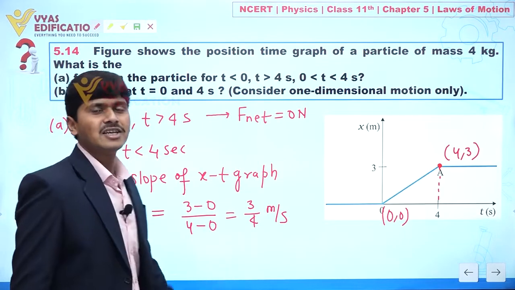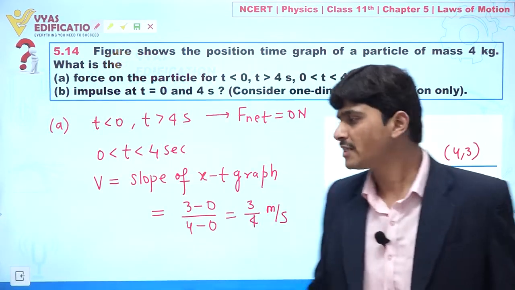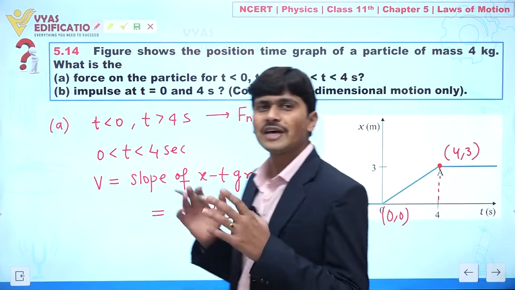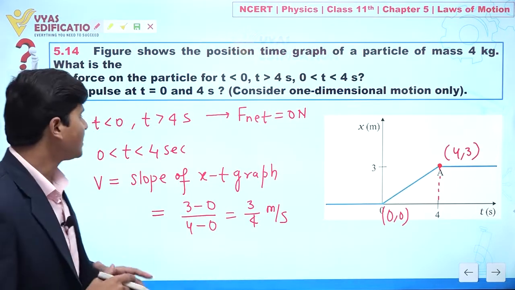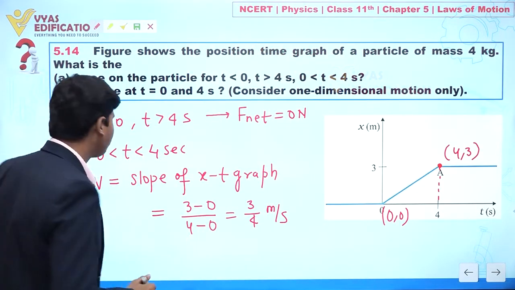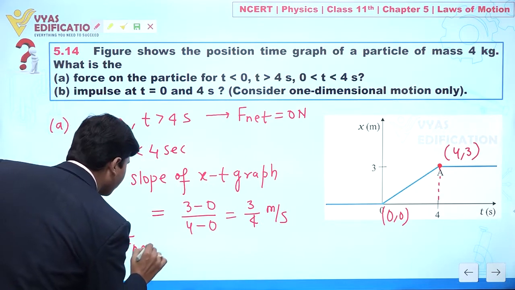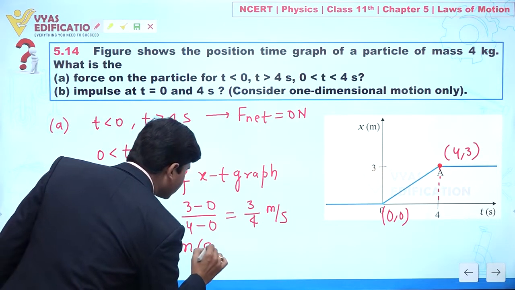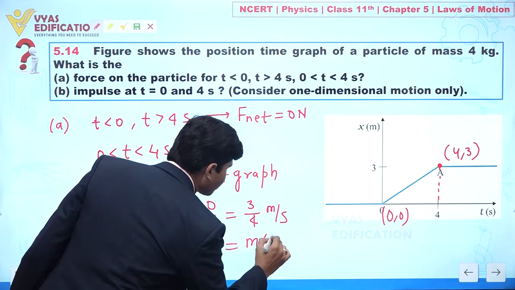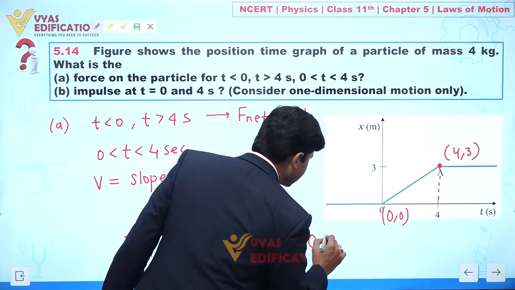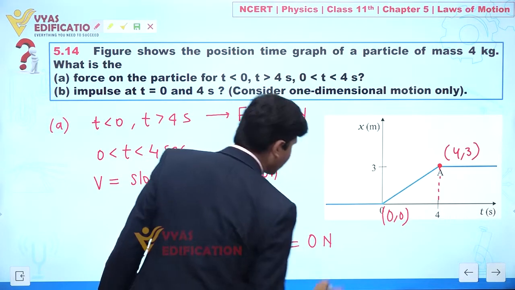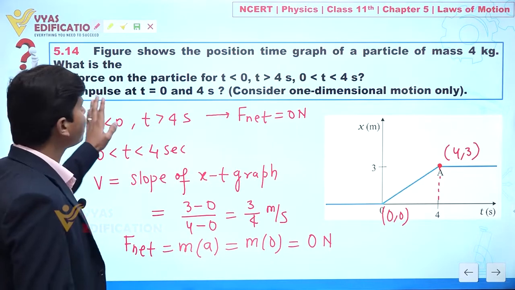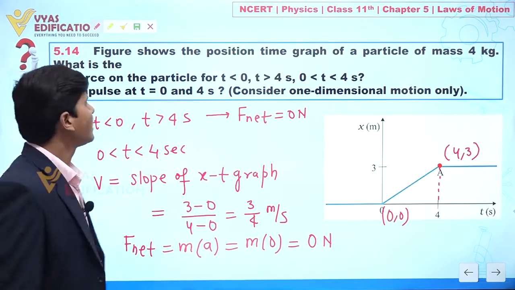Now you are getting velocity, which is a constant, it is not varying with time. So acceleration is again 0. So the net force, which is always mass times acceleration, is also 0, so we can say 0 Newton. Clear everyone? So I think part A is clear to you.